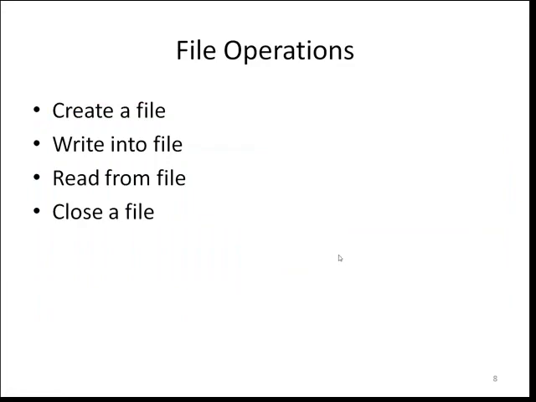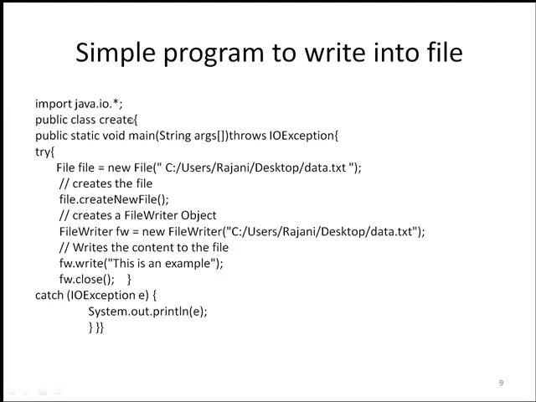File operations: the first one is create file. Once you create a file, you have to write information onto the file. After that you have to read the file content and then close the file. Now let's understand all these things with the help of an example. In this program, I have created a class called createFile. I need to import java.io.* to perform all IO operations. In this example, we have two blocks, try block and catch block.